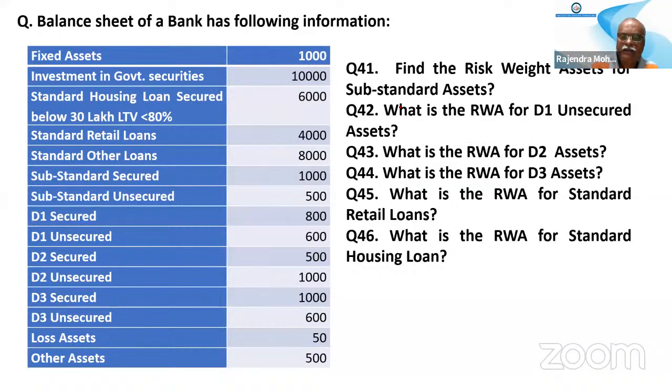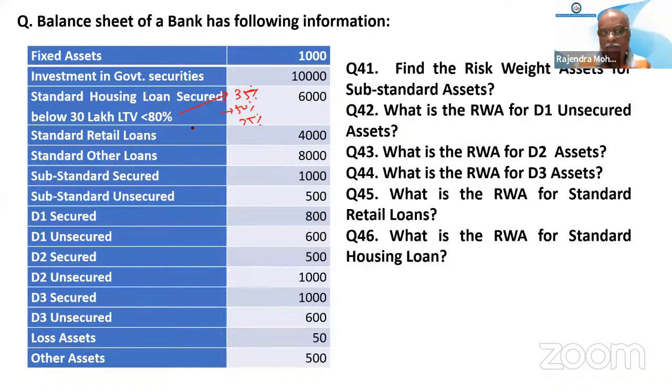For retail loans, it is 75. For housing loans there are three risk weights: 35%, 50% and 75%. Below 30 lakh, when LTV is less than 80%, it is 35. Below 30 lakh, if it is up to 90%, it is 50.